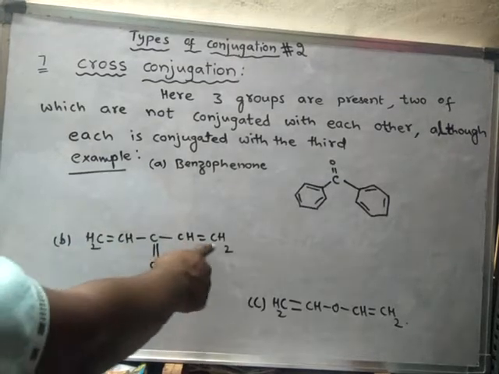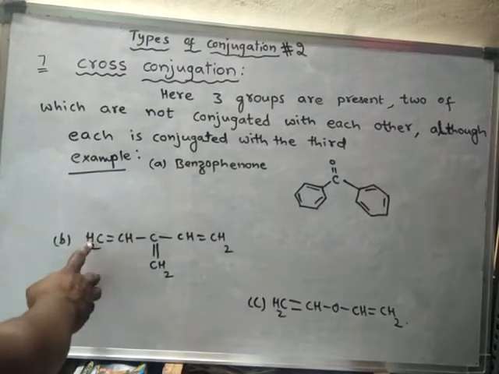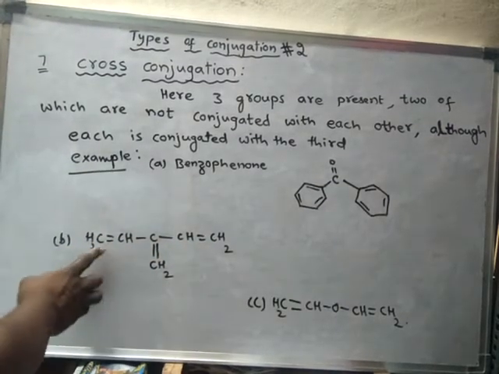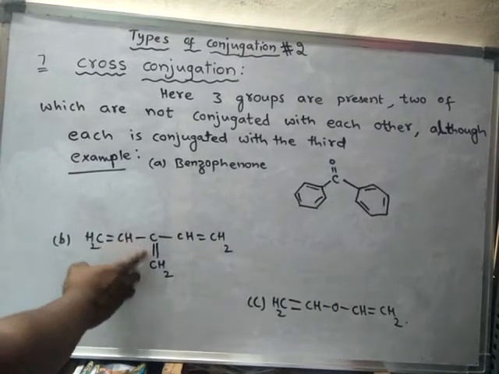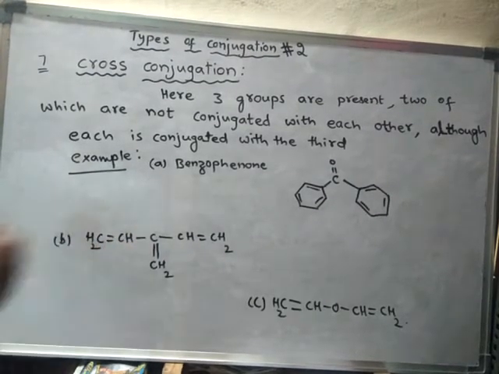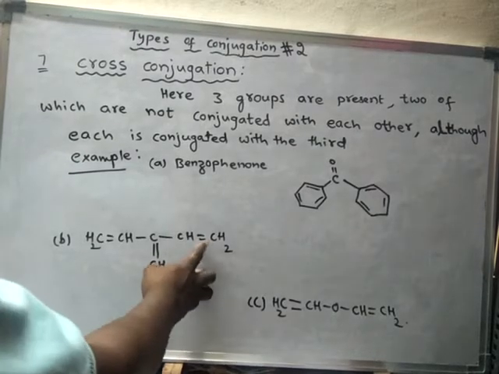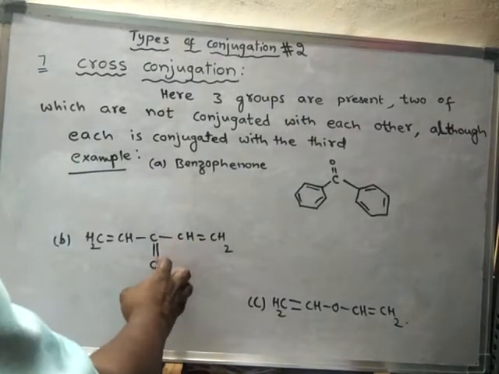So if you go in this direction, there is no conjugation. Suppose you go in this direction, what happens? Double bond, single bond, and double bond. So alternate double bonds are there, hence conjugation is possible here. And in this way also conjugation is possible.